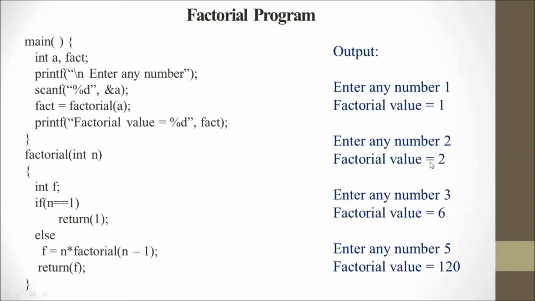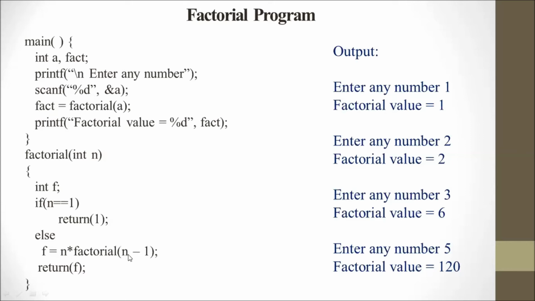So when we enter 2, the factorial value of a is 2. Okay, and next time we give the 3 value. First, 3 minus 1 is evaluated, and we calculate 2, and 2 into 3, so we calculate 6.